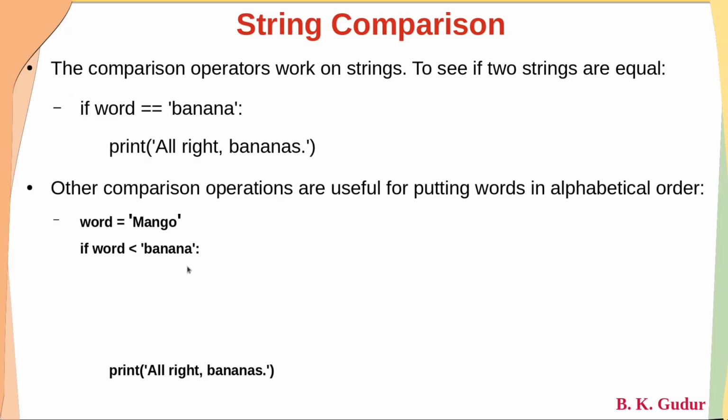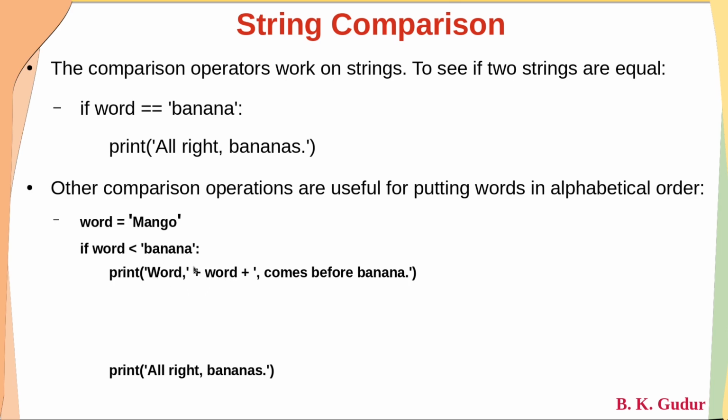The other comparison operators are useful for putting words in alphabetical order. For example, if word is equal to mango, we can compare like this: if word is less than banana, then print word plus word. This is a string word, whereas this is a variable word.